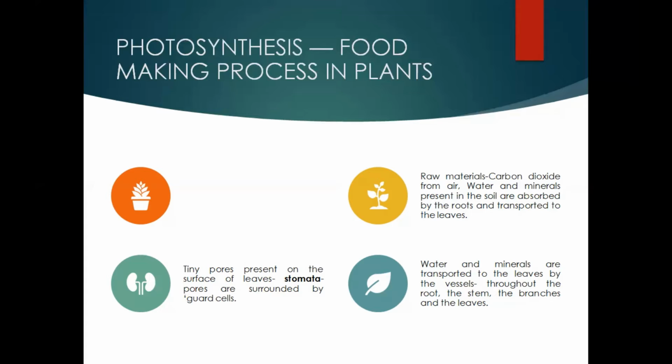So these two things, that means roots and stomatal pore, they are the ones which help in obtaining these raw materials like carbon dioxide and water and minerals. So water and minerals are transported to the leaves by the vessels. Now what are vessels? See, you have seen the pipelines in the buildings through which the water is translocated from the ground tank to the overhead tank to the different distributing outlets of the building.